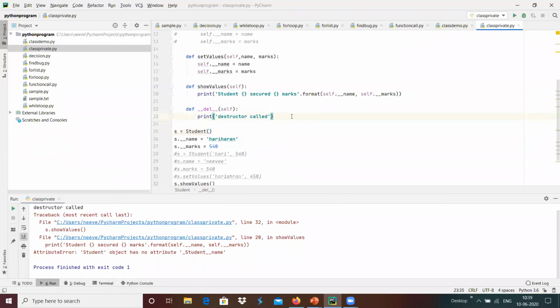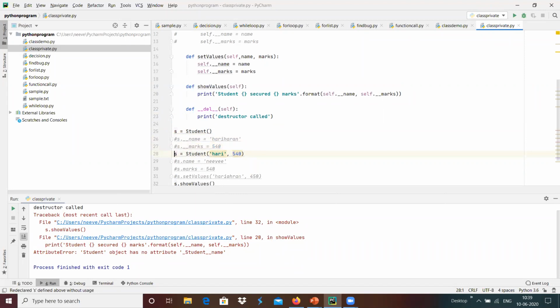This is something, if we want to restrict the variables so that they are accessed within that function only, then we can use the private variable. We can define that particular variable as a private variable using the double underscore over here. Now, how can we update the private variable?